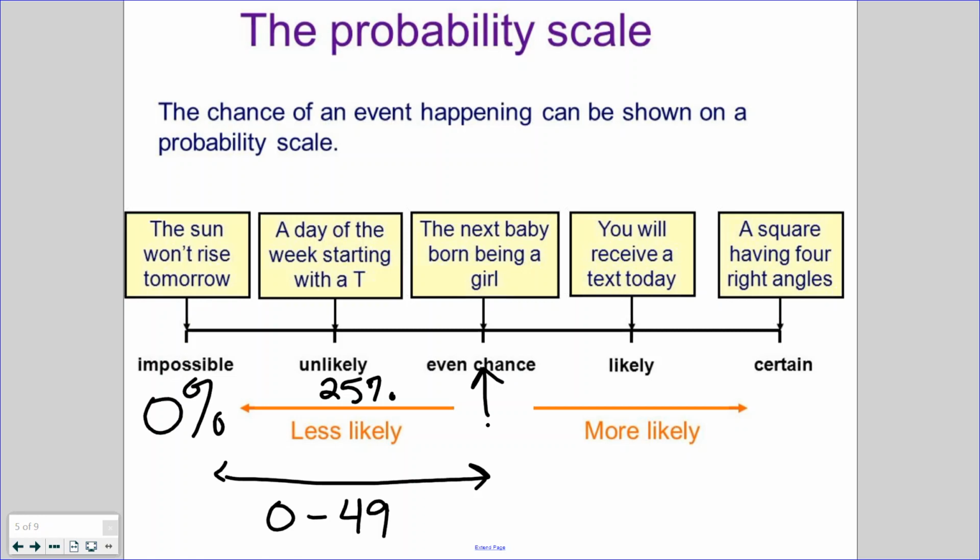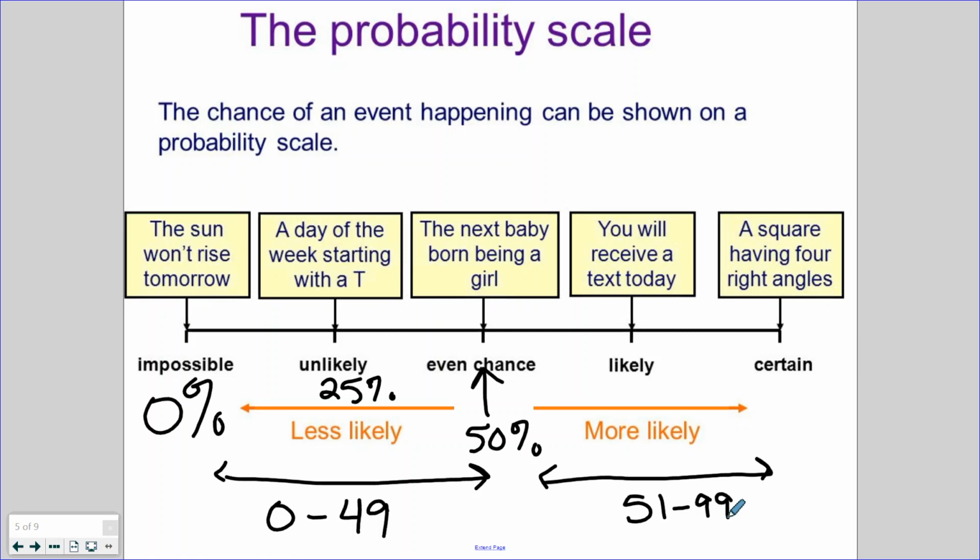So it's either going to be a girl or a boy. So we're at 50% here. And then what is the likelihood that you'll receive a text today? It's pretty likely. So once again, I go based here on the scale of like 51 to 99 would be pretty likely. And people would be like, but miss, 99%, that's like almost 100. You're absolutely right. But there is still that 1% chance that it could not happen.